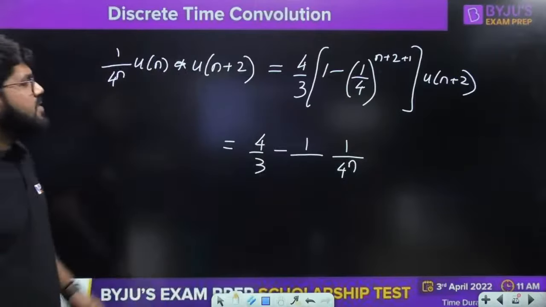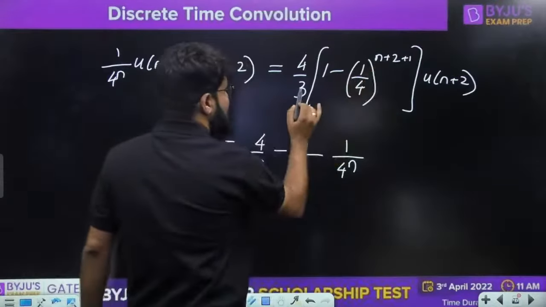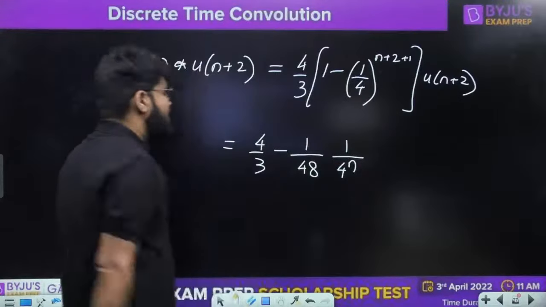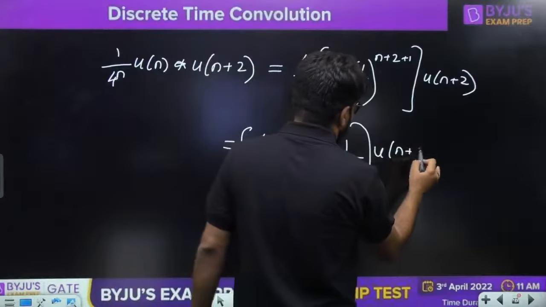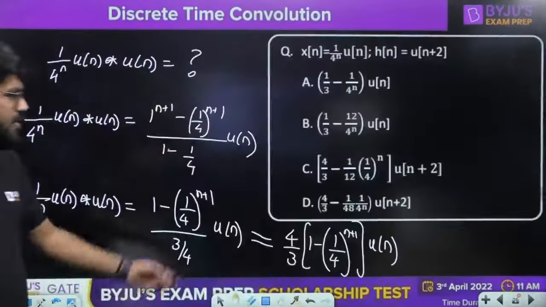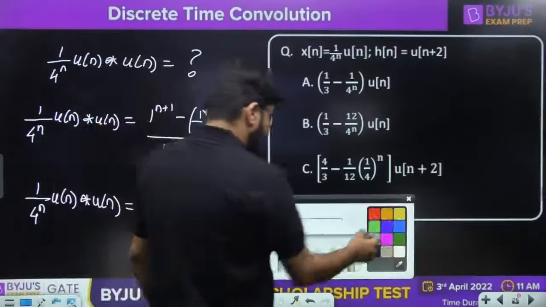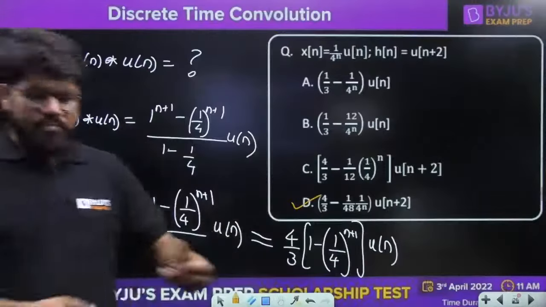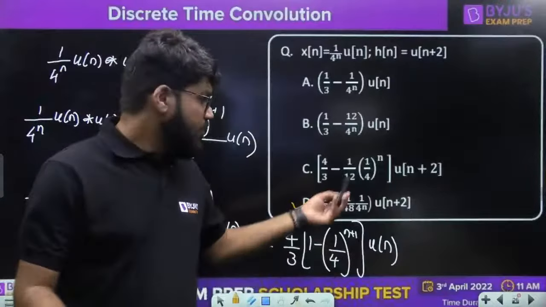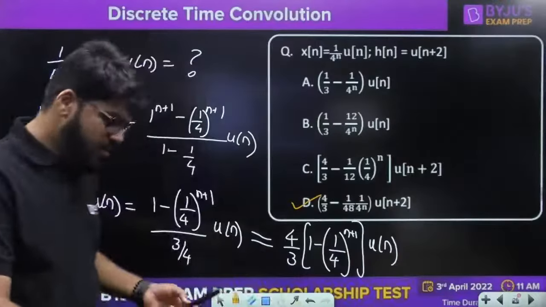One of the powers is cancelled, so it becomes 4 squared, 16, and 16 times 3 is 48, u[n+2]. That should be the final answer. We can rearrange the variables or numbers as per the options required. The correct answer is option D.